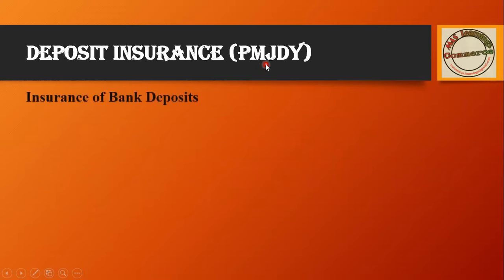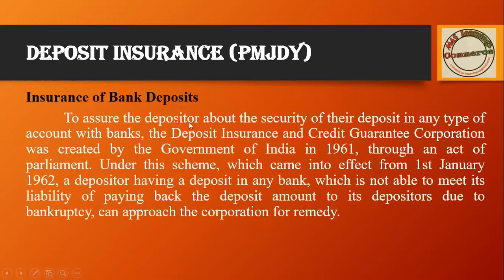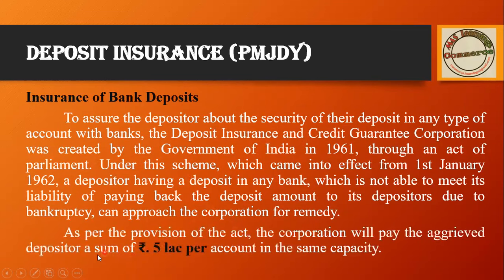Insurance of bank deposits is also provided to assure the depositor about the security of deposits in any kind of account with a bank. The Deposit Insurance and Credit Guarantee Corporation was created by the government of India in 1961. The insurance is provided up to 5 lakh rupees. That is, if I have a 10 lakh rupee balance in my bank account, but the bank goes bankrupt, in that situation this insurance company will pay you 5 lakh rupees. Up to 5 lakh rupees they will pay per account.